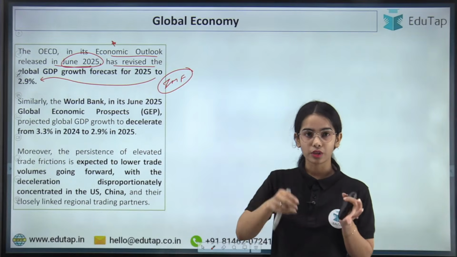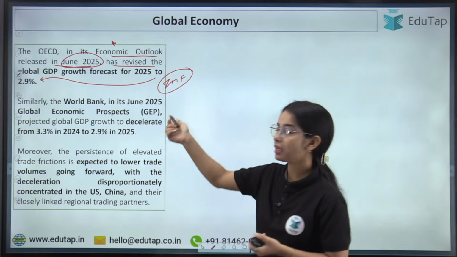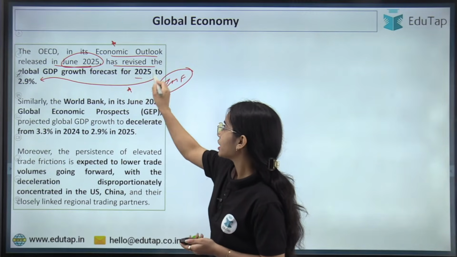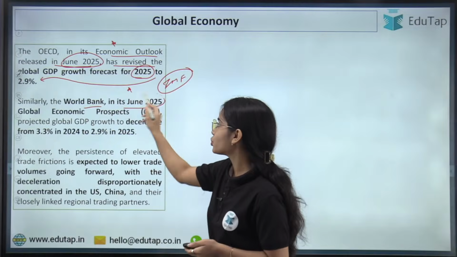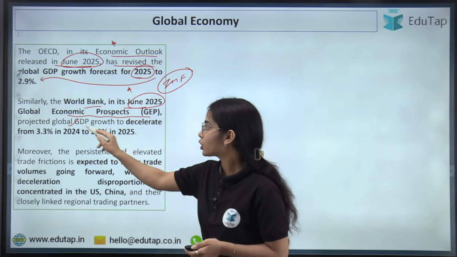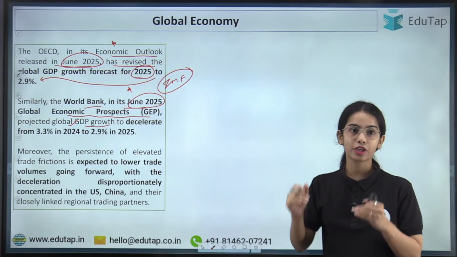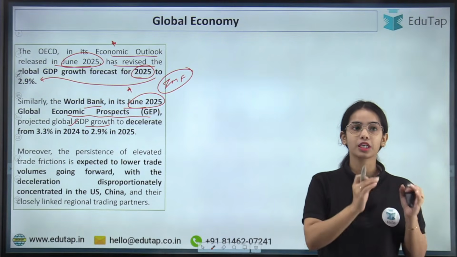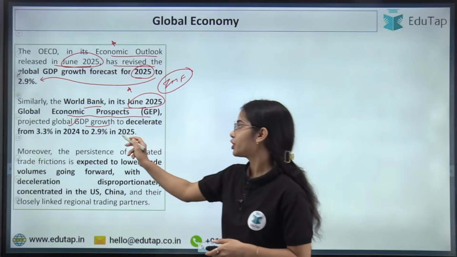The World Bank in its June 2025 Global Economic Prospects projected the global GDP growth to decelerate from 3.3% in 2024 to 2.9% in 2025.